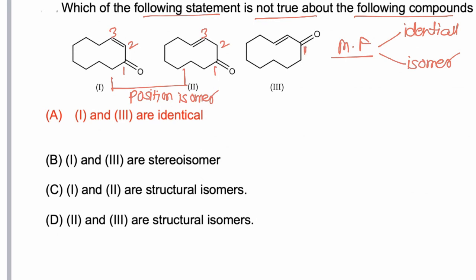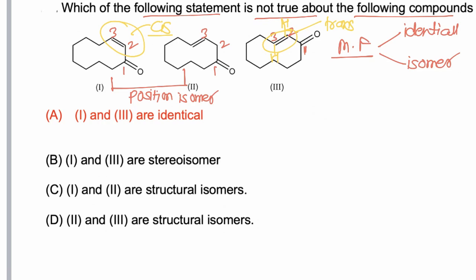Now the third example. 1 and 3 are not structural isomers because they have the same position of the functional group and the same principal chain. Now we have to check their stereochemical formula. At the second and third positions, this double bond has a cis configuration, while at this other double bond both hydrogen atoms are attached in opposite directions, so the alkene has a trans configuration.